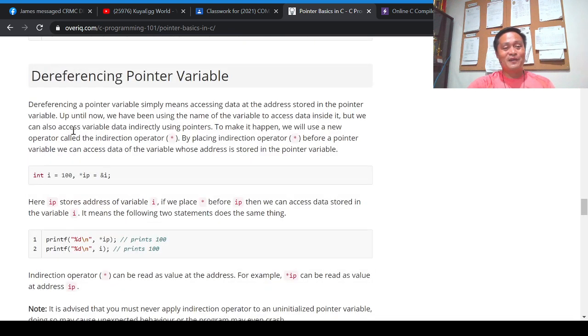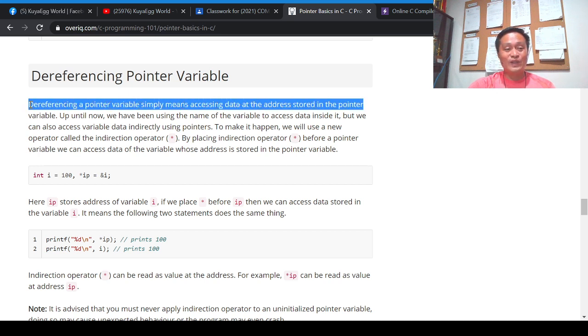Okay, so here is another topic, dereferencing a pointer variable. What is this? Dereferencing a pointer variable simply means accessing data at the address stored in the pointer. What does this mean? You have this variable I, and variable I contains 10, for example.